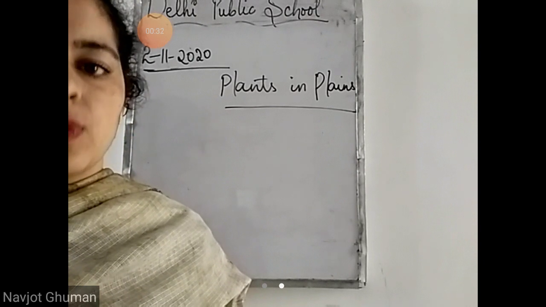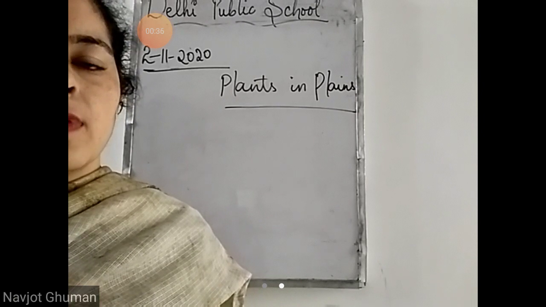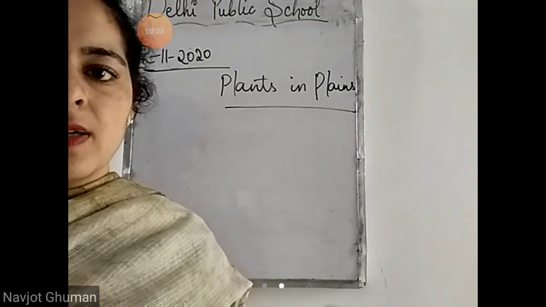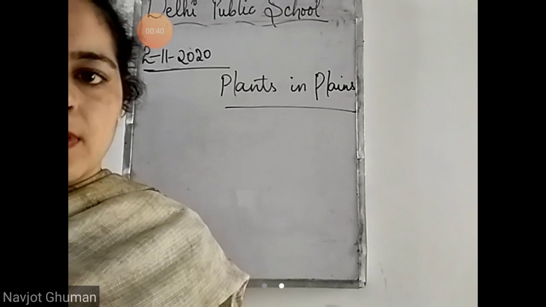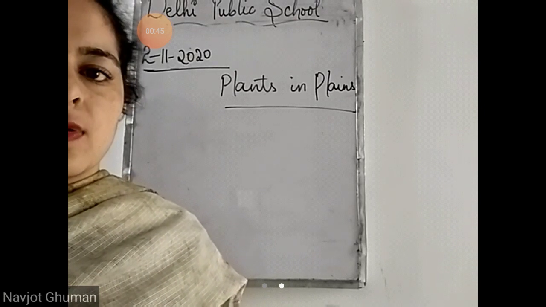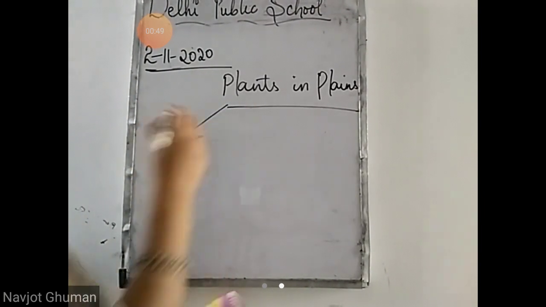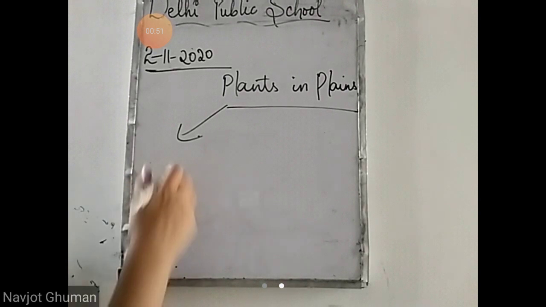और जो ऐसे कुछ एरिया है जहाँ पे कम रेनफॉल होती है. So the areas that receive less rainfall, they have different plants. The areas that receive much amount of the rainfall, they will have different types of plants. So we'll study about them. Plants in plains are categorized into two groups.